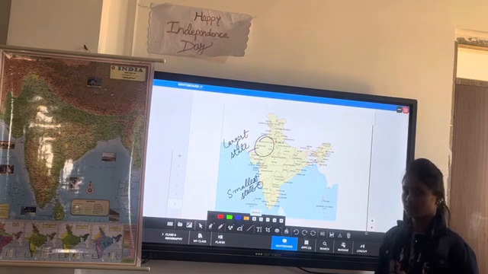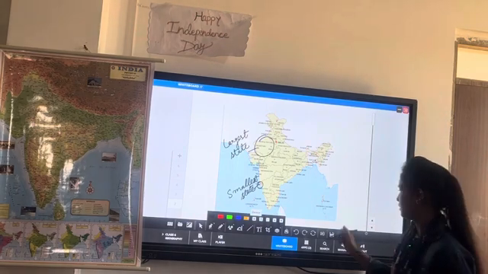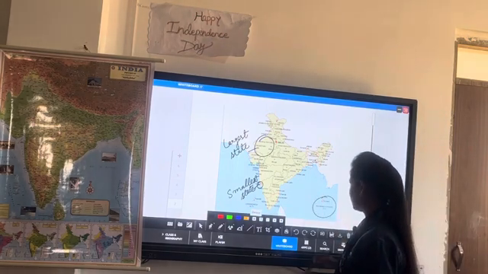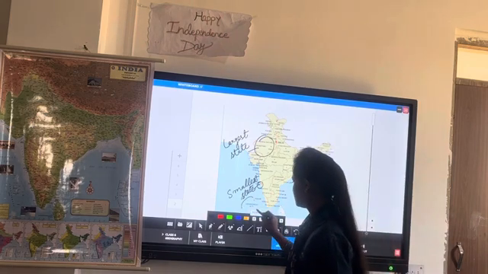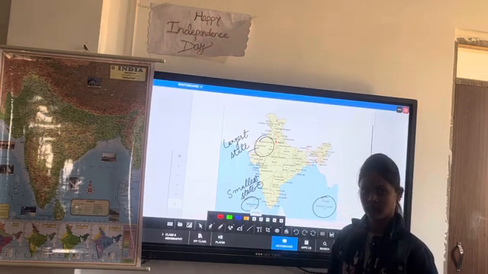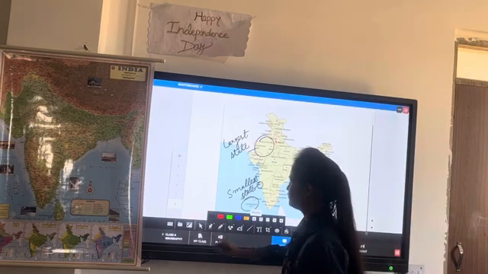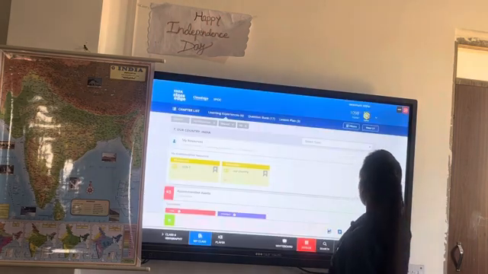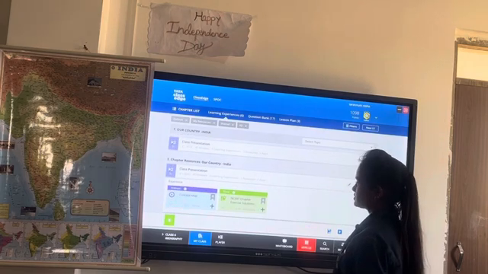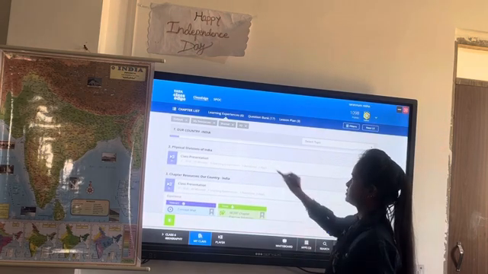And we also have 2 island groups. This is Andaman and Nicobar and this is the Lakshadweep Islands. Is it clear? Yes, ma'am. Okay, now let's go through the video, because our next topic is the physical division of India.